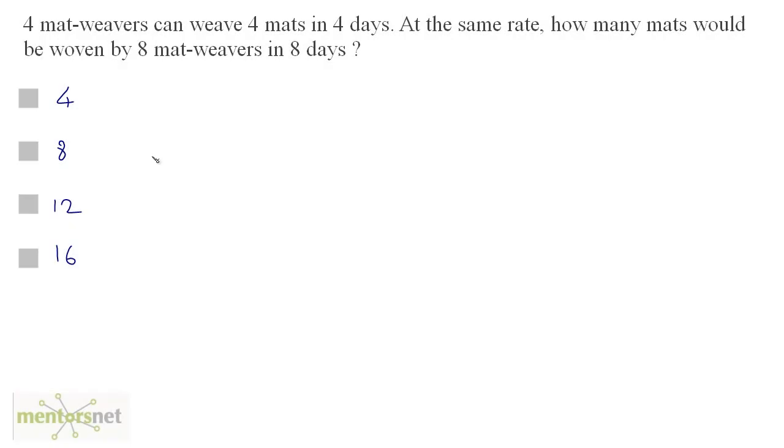4 mat weavers can weave 4 mats in 4 days. At the same time, how many mats would be woven by 8 mat weavers in 8 days? Now we can tackle this problem like this. We have two relations in which we have three quantities. There's a relation between weavers and mats and days. So the number of weavers, if they increase, they will increase the number of mats produced. So weavers is directly proportional to mats.